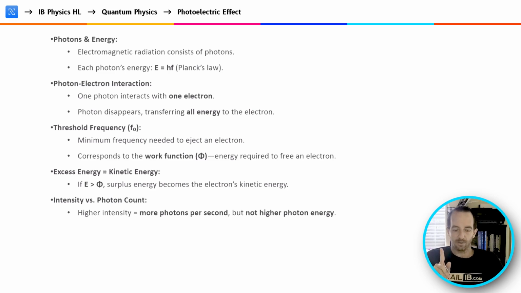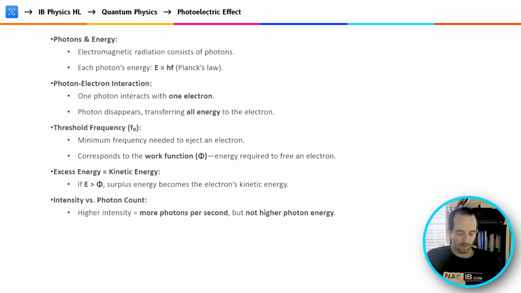One photon could only interact with one electron. And photons disappear. They transfer all the energy to the electron, and then they will no longer appear. Einstein also developed this idea of the threshold frequency, where there was a minimum frequency needed to eject an electron, and that explained why electrons were not emitted at every wavelength level, because you have to have a certain frequency in order to eject a particular electron.